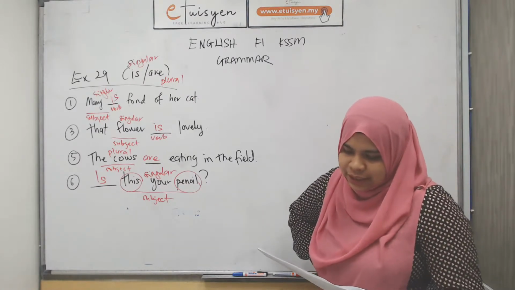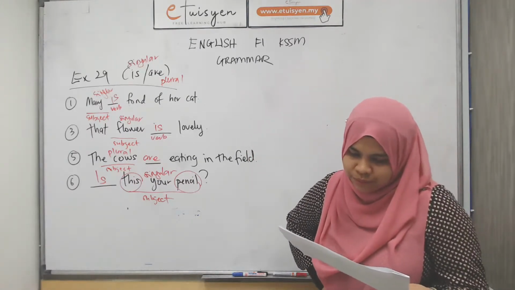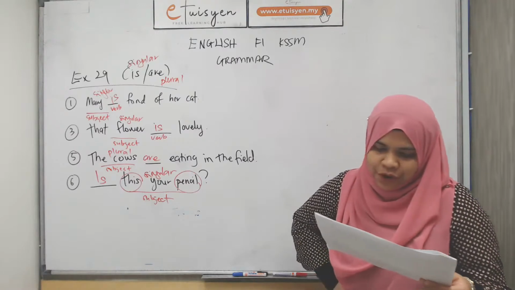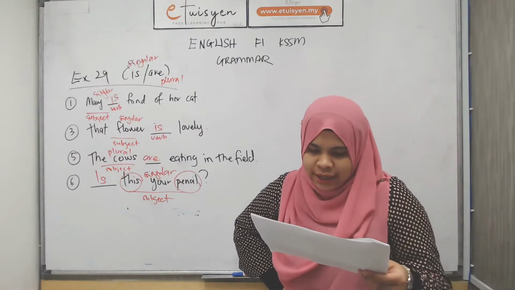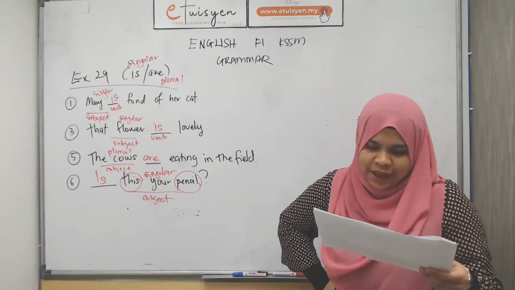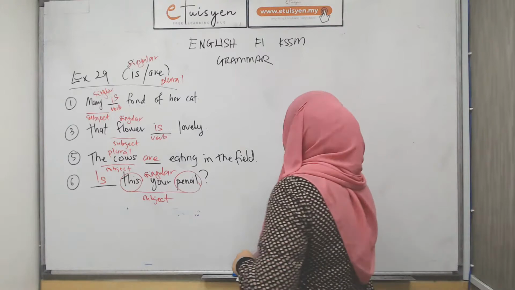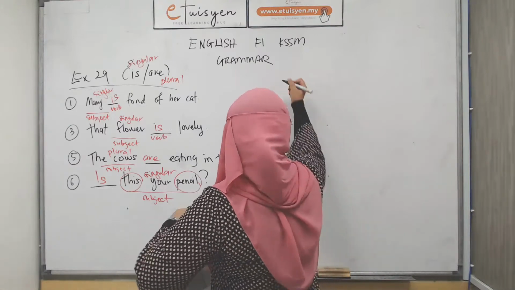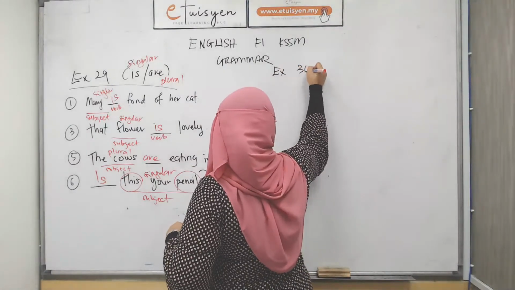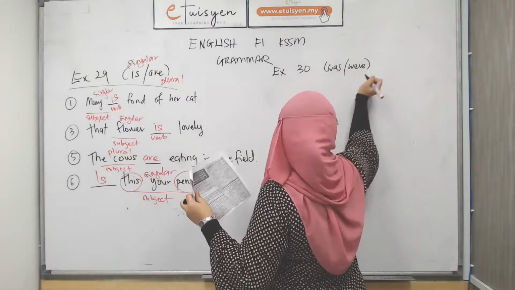Exercise 30, let's do number 2, number 4, number 7, and number 9. This is for was and were.